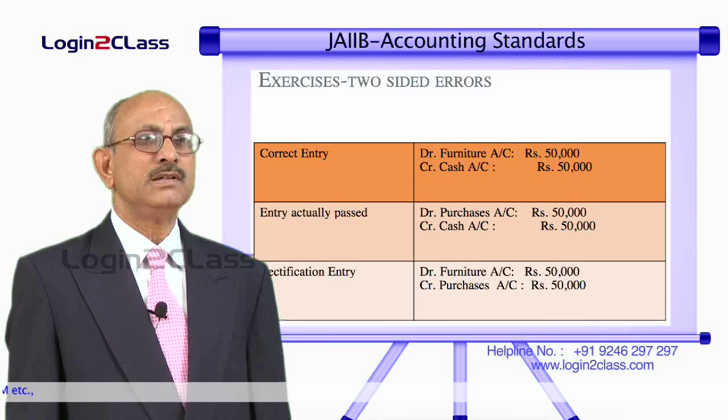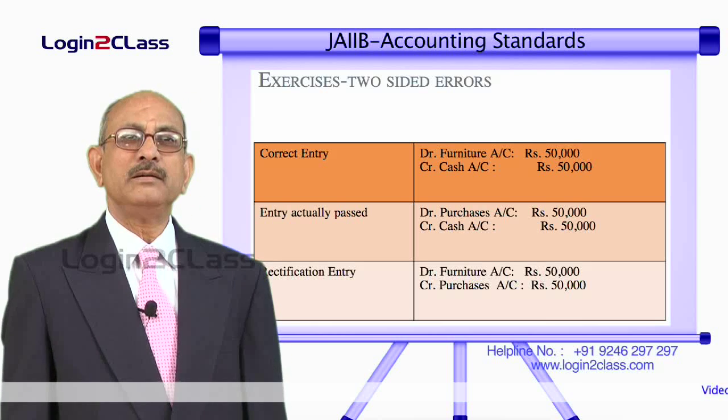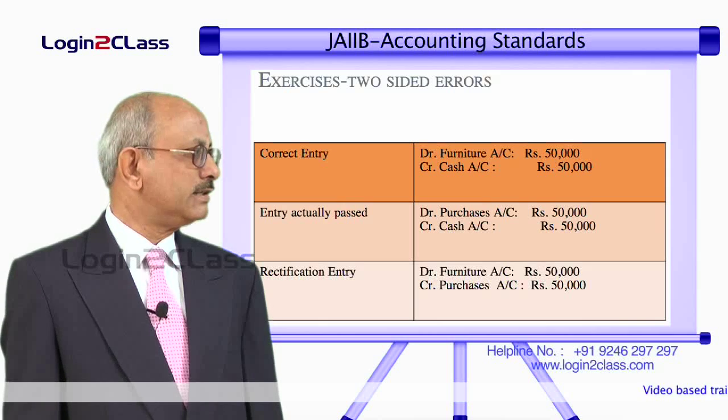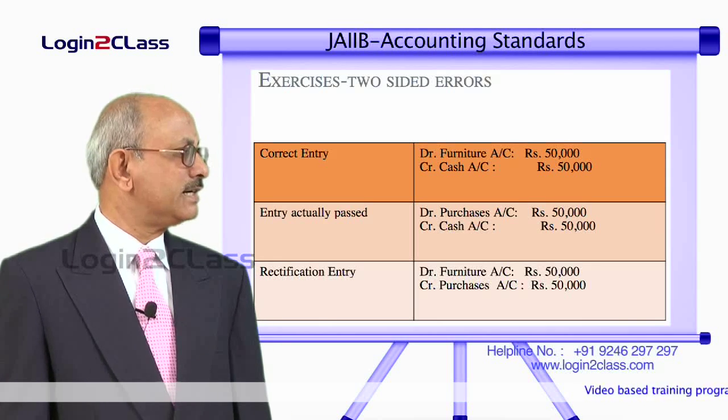So, the sum of lines 2 and 3 will be equal to line 1. That is how you have to rectify the different entries.